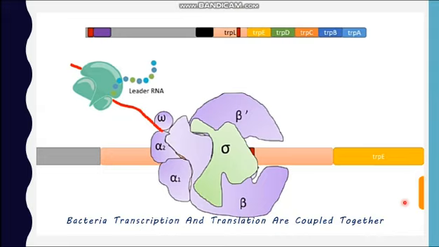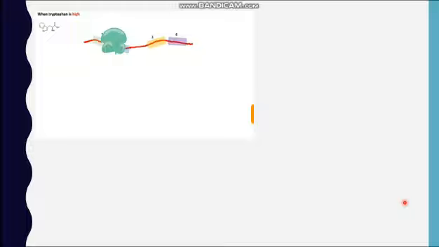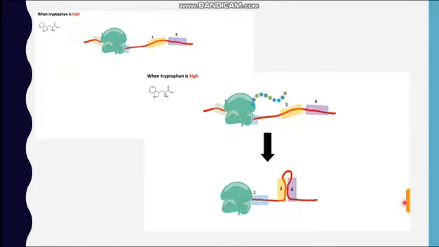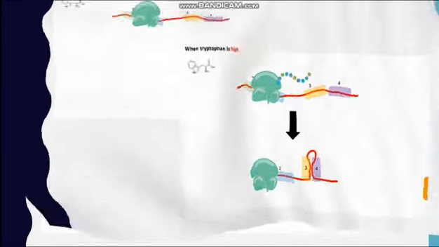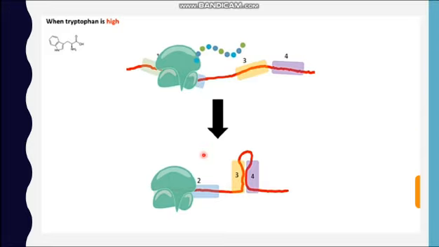Zooming in more detail, bacterial transcription and translation are coupled together. Imagine a situation when the tryptophan is high, so ribosome speed is also high to form the protein. Then 3 and 4 can pair with each other. The 3 and 4 and 1 and 2 loops are the attenuated loops that terminate the